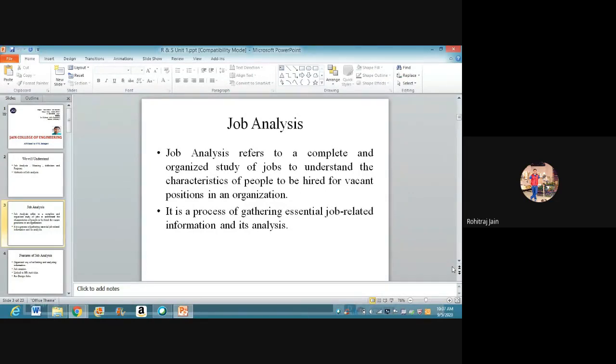It is also a process of gathering essential job related information and its analysis. Now, what does job analysis do? Let me explain. It gives the basis to determine the kind of information to be extracted from the applicant, past employers, and from various other sources.